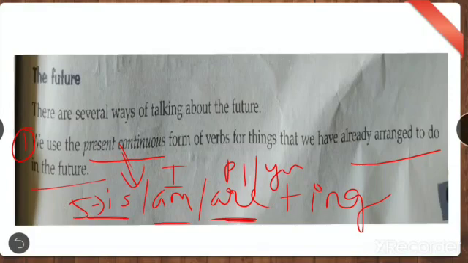Let me give one more example. Suppose you are going to go for walking. How will you say? I am going for walking. I am going. See, or I am going to go for walking tomorrow. Right? I am going to do my homework. The examples are also there.